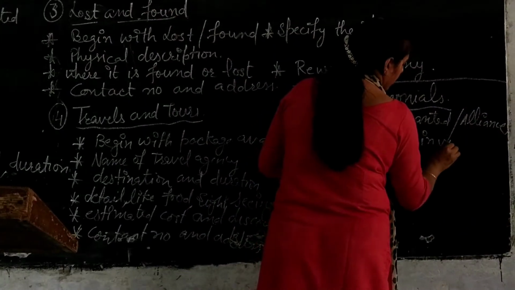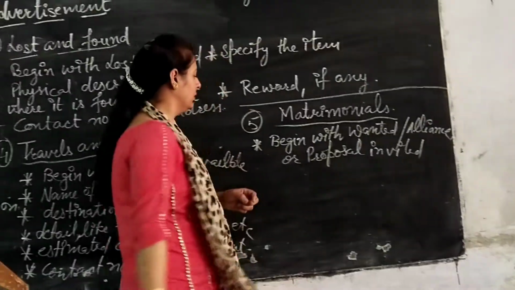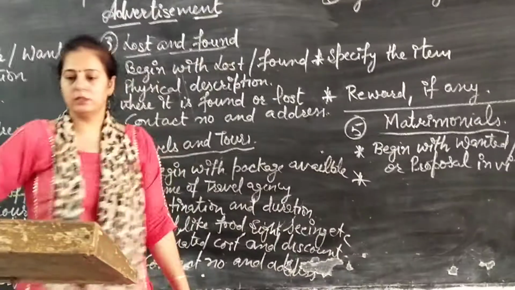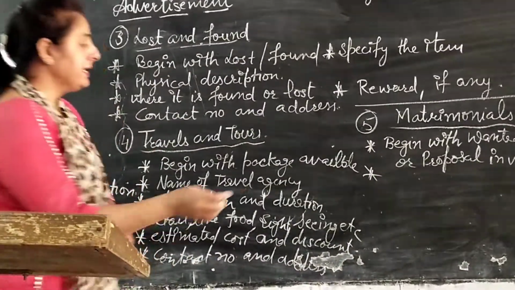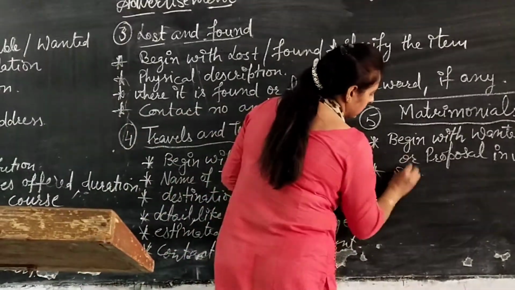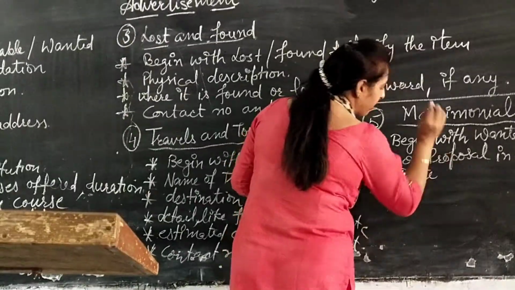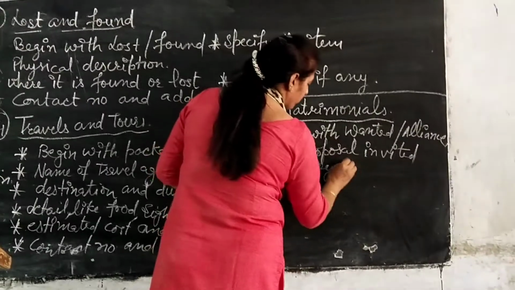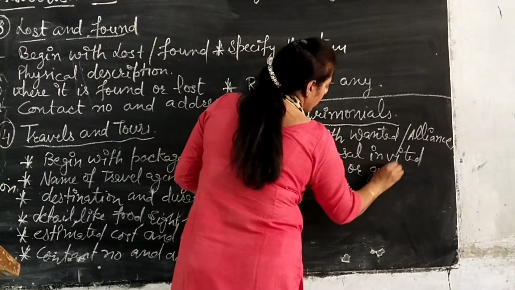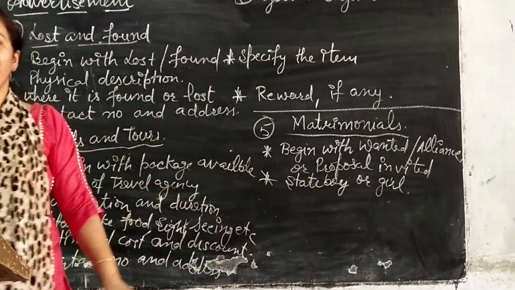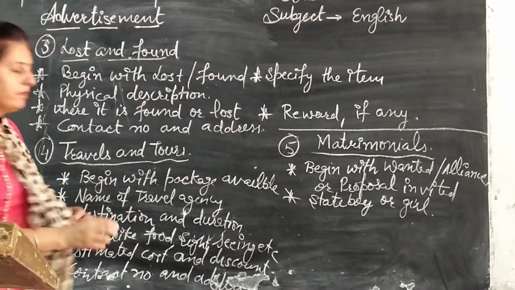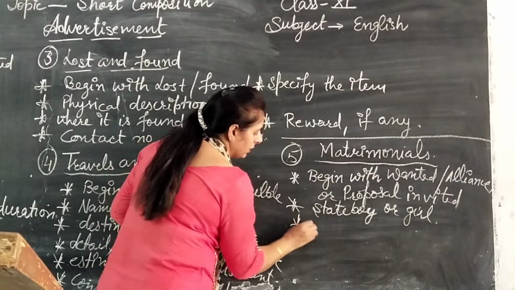Proposal invited. And the next point is boy or girl, whether you want a bride or a bridegroom. For example, you are a boy, you want a bride, and you are a girl, you want a bridegroom. And then after, service and profession.